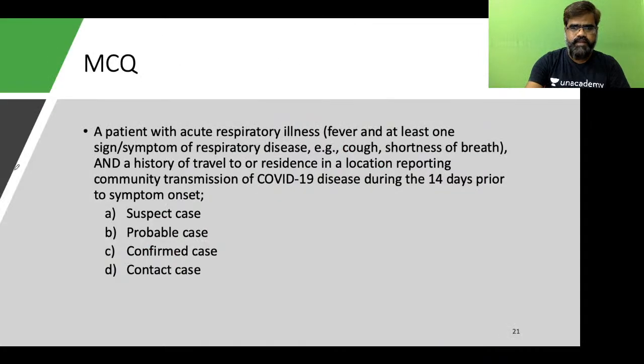Okay. Now, let's take the next question, students. A patient with acute respiratory illness, fever and at least one sign and symptom of respiratory disease, and a history of travel to a residence in a location reported community transmission of COVID-19 disease during the 14 days prior to symptom onset. What do you call it? You call it a suspect, you call it a probable, you call it a confirmed case, you call it a contact case. What do you call?